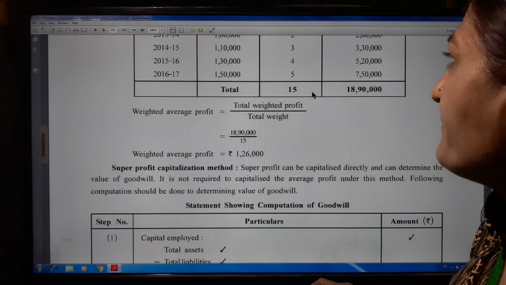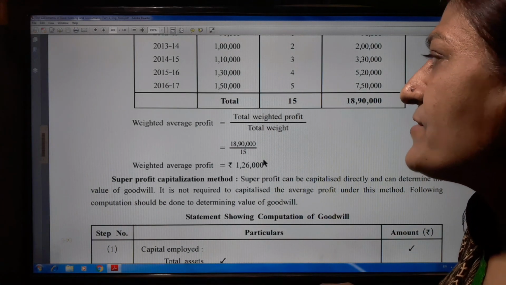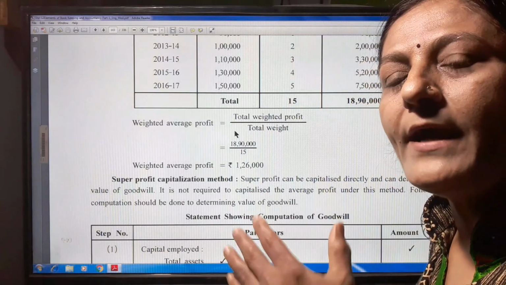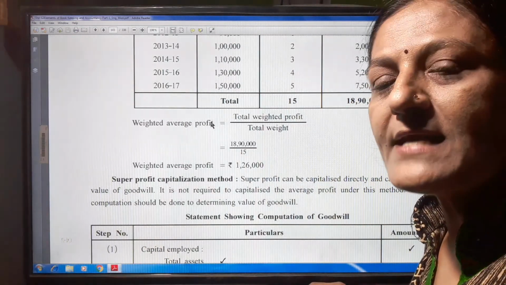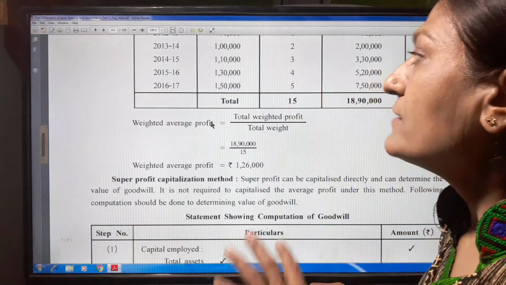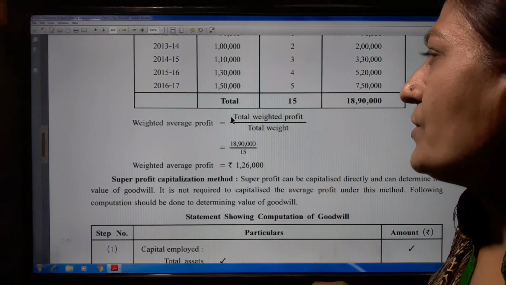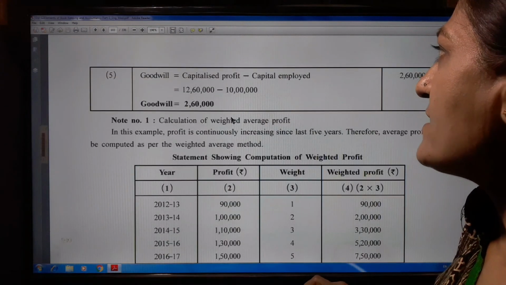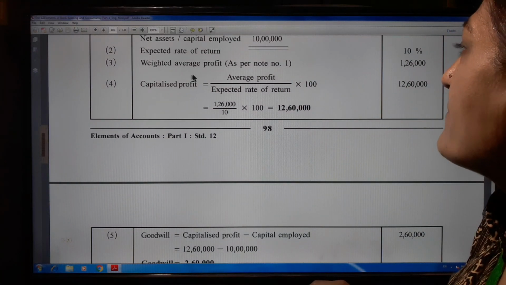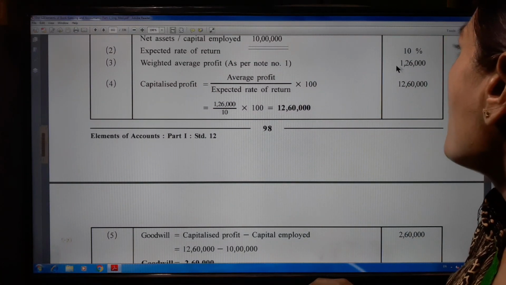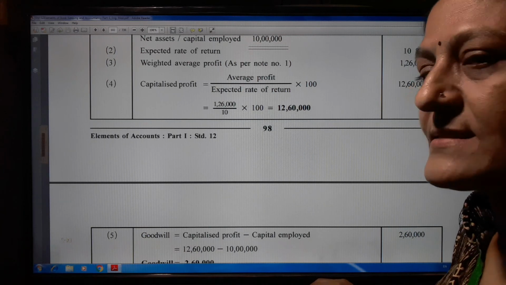So this way, as per the weighted average profit, afterward we find out the capitalized profit method. We put here the weighted average profit as per note: 1 lakh 26,000.